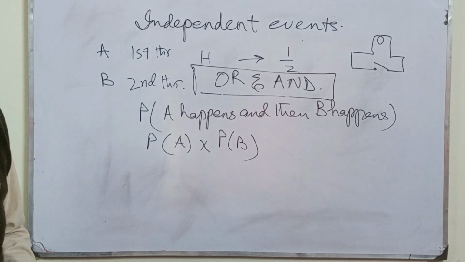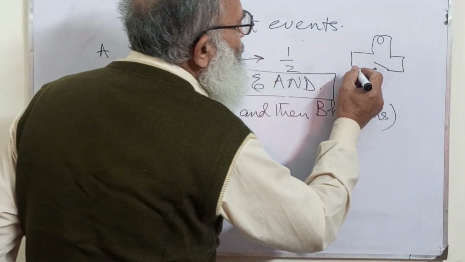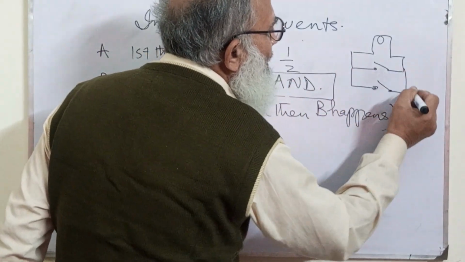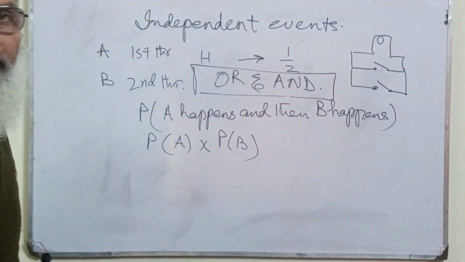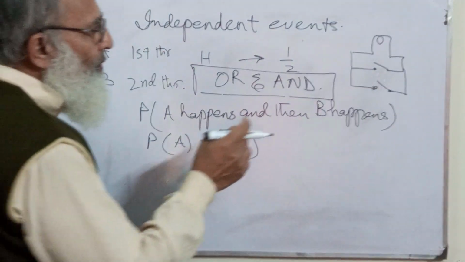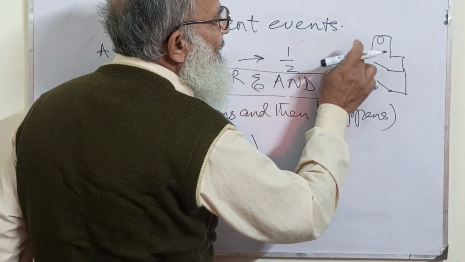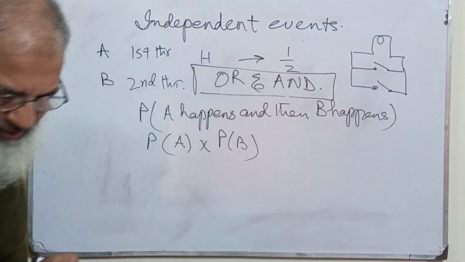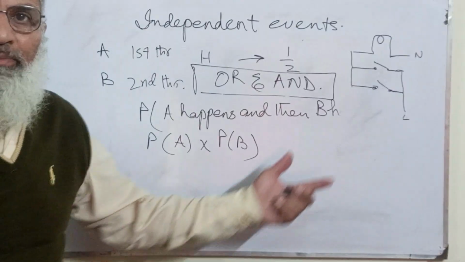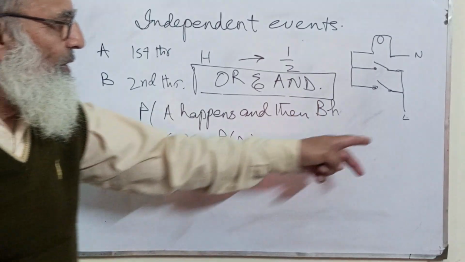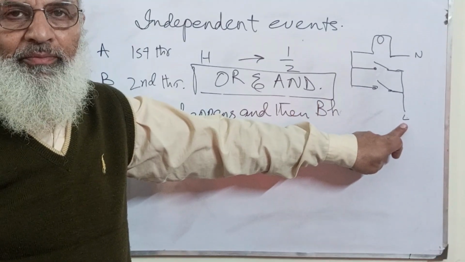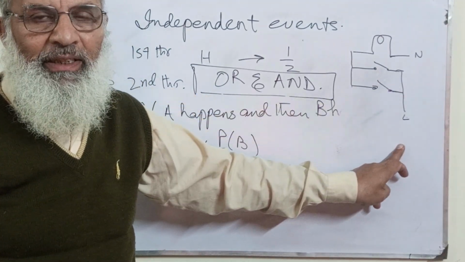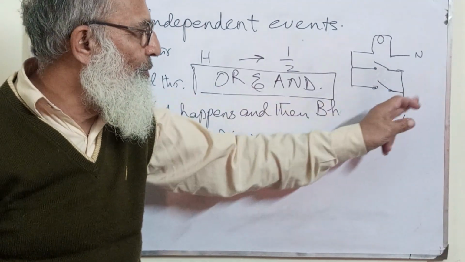But what if I have two switches in parallel for the same bulb? Just suppose that the supply is somewhere. Now this is a simple circuit, my dear students. This is the hotline, or phase, and this is neutral.